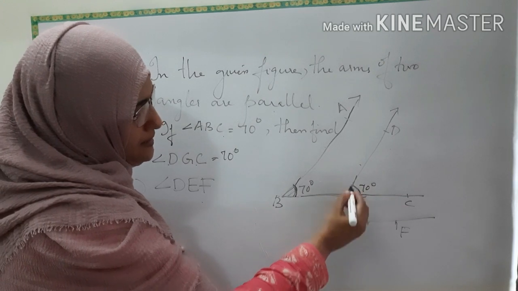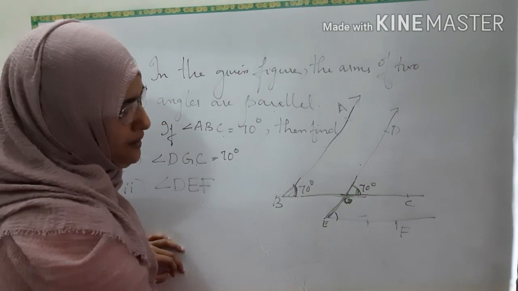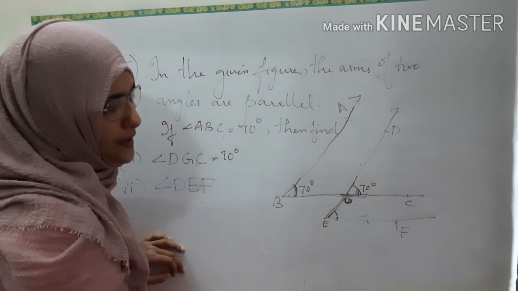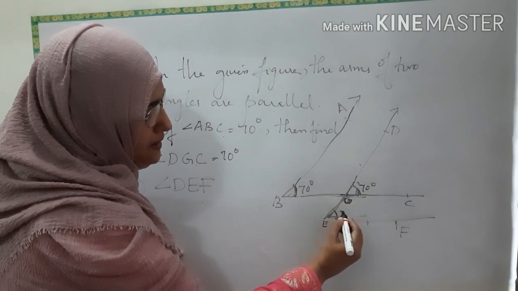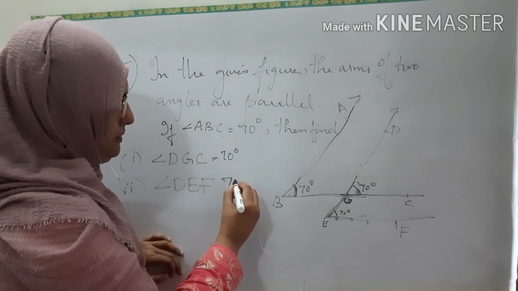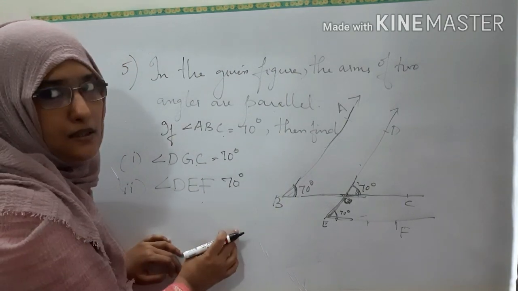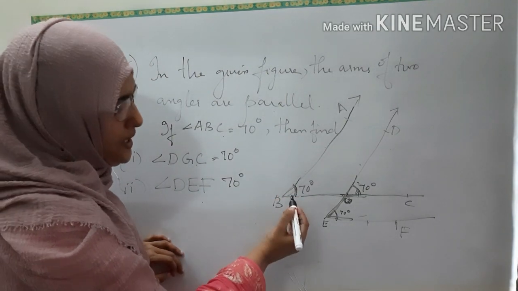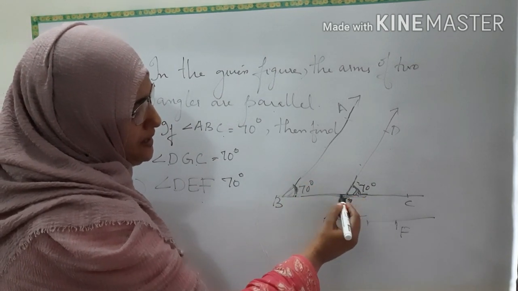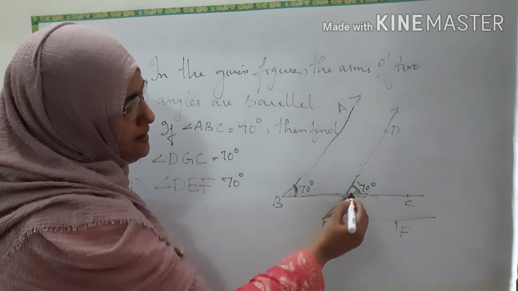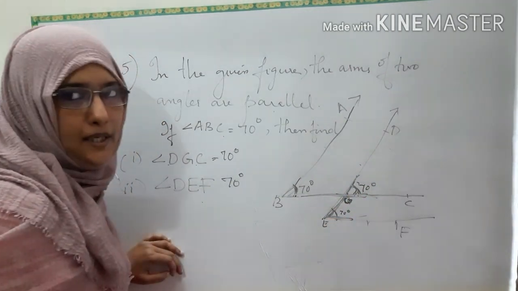These two are parallel lines and this is a transversal. So, these two also are corresponding angles, isn't it? Both are above the line. So, if this is 70 degrees, this also will be 70. So, both are the same, 70 degrees. Understood? Corresponding angles. When you take these two lines and this transversal, these two are corresponding angles.